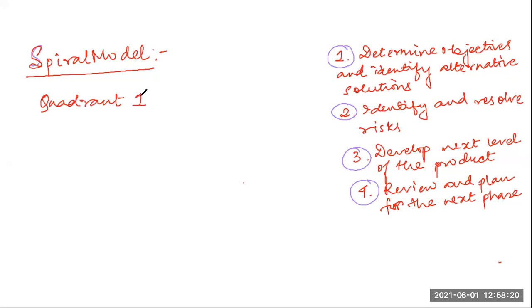Right. So I have written the main goal of quadrant 1: the objectives are investigated, elaborated, and analyzed. So in quadrant 1, what happens?